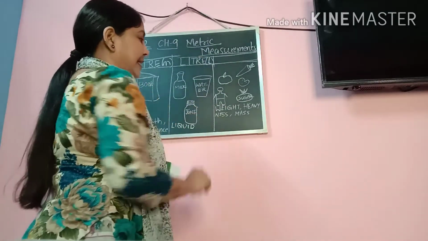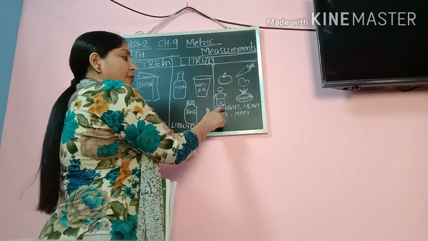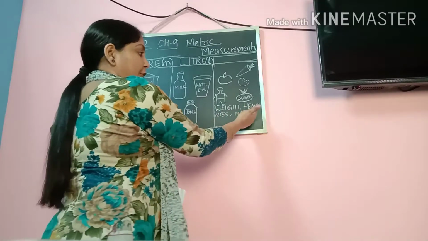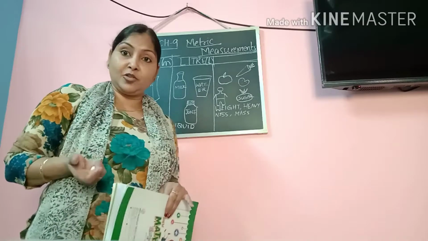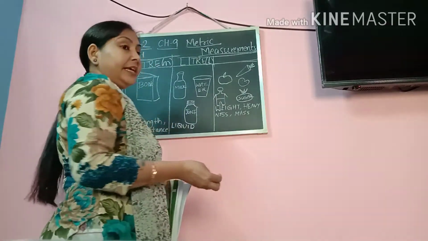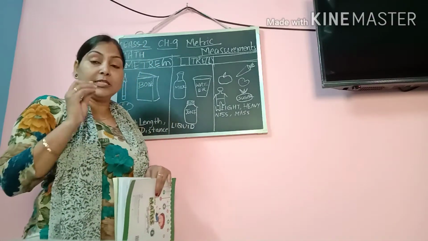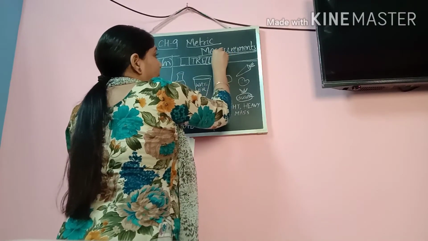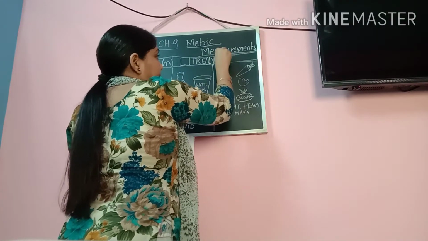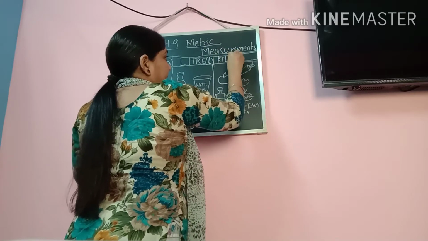And now here you can see when we are measuring the weight of anything, the heaviness of any object, the mass of any object, then there is a standard unit which is called kg, kilogram.